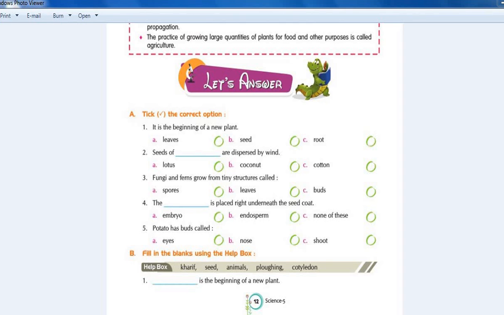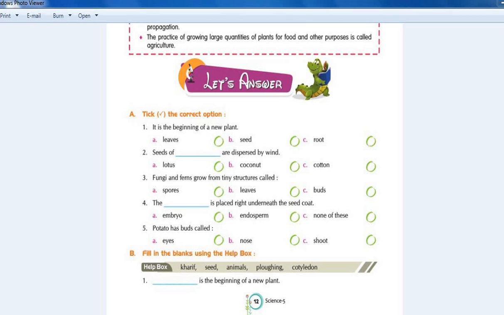Fifth, potato has buds called eyes. So the answer is A, eyes. Next exercise B, fill in the blanks using the help box. First question, dash is the beginning of a new plant.